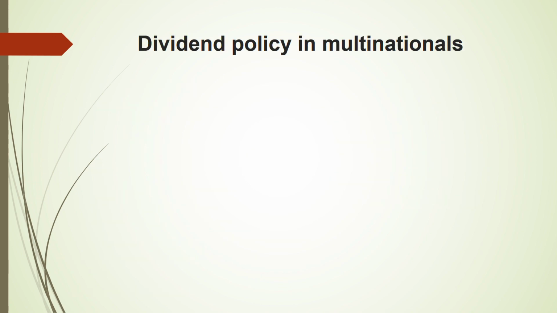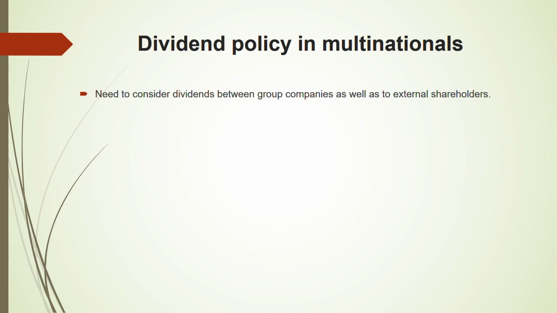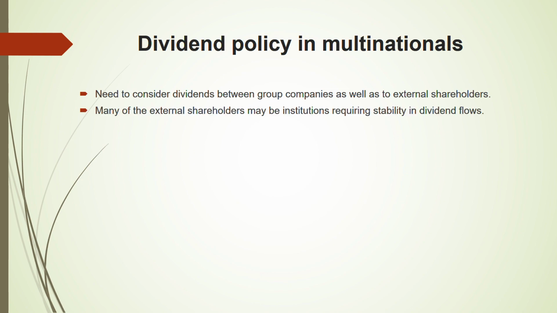Coming to the dividend policy in MNCs. MNCs also have to consider the same things that are generally considered for a local company regarding dividend policy. But here they have to consider some additional things. What are they? They need to consider the dividends between the group companies as well as to the external shareholders. Next, many of the external shareholders may require stability in the dividend flows. They want stable dividend flows. The external shareholders I'm talking about, okay?